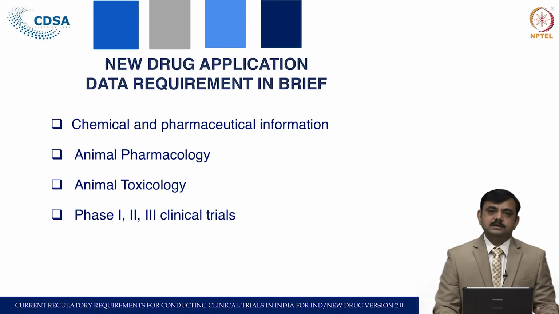Then regarding pharmaceutical formulation: the dosage form, dose, and strength which is proposed, all parameters related to analytical validation, then the parameters related to solubility, dissolution, and disintegration have to be submitted. Then details about the animal pharmacology conducted, animal toxicology conducted, then phase 1, 2 and 3 clinical trials. If the drug has been discovered in India or outside India, the studies conducted for phase 1, 2 and 3, that data has to be submitted.